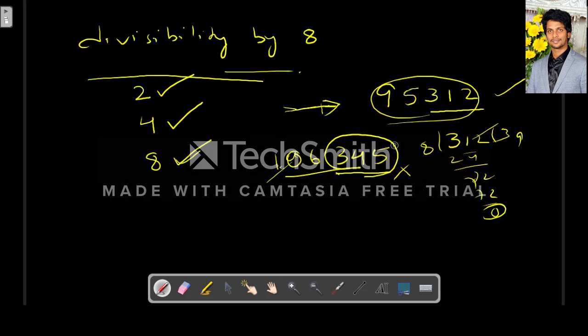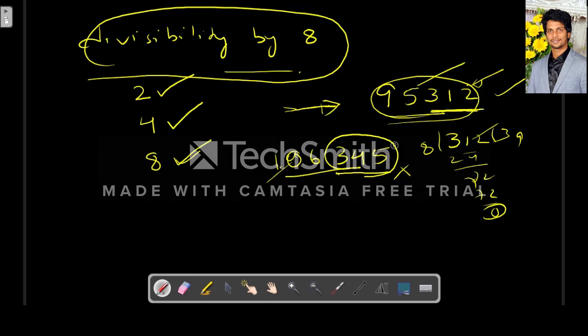So the rule of divisibility by 8 is we have to take the last 3 digits, and if the resulting number from the last 3 digits is divisible by 8, then the whole number is divisible by 8.